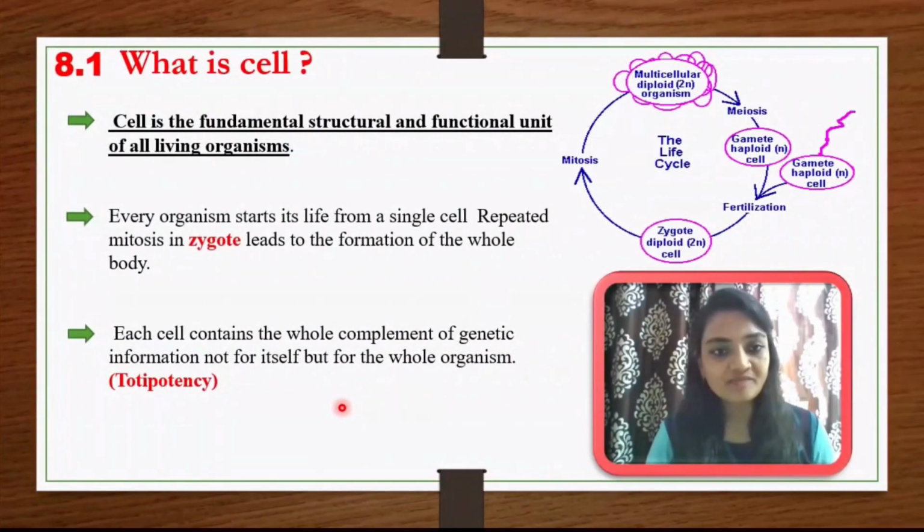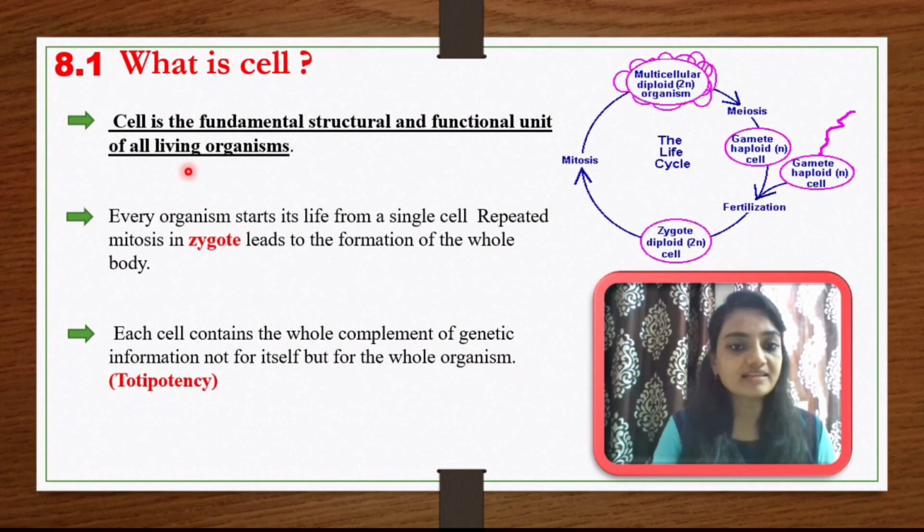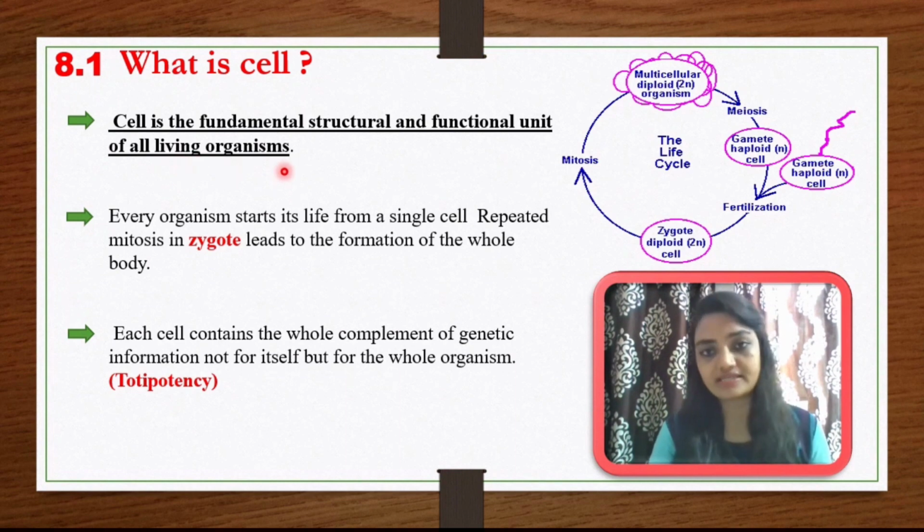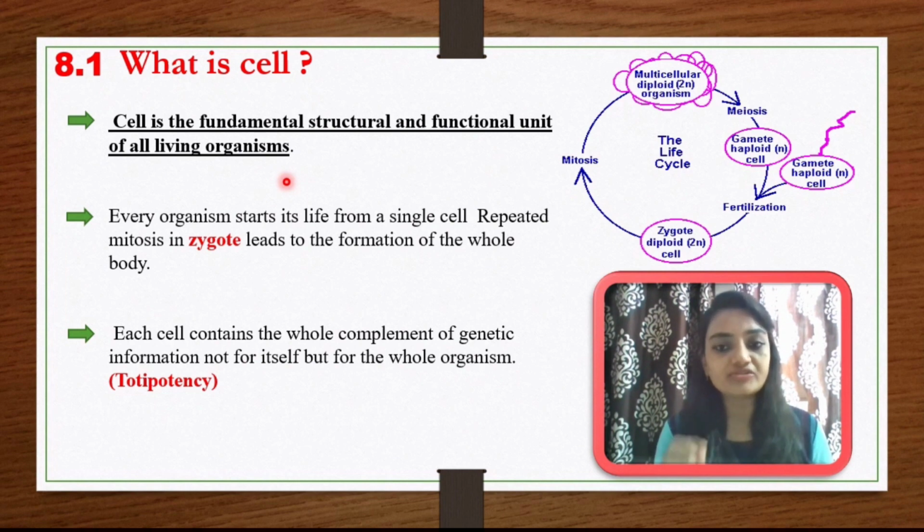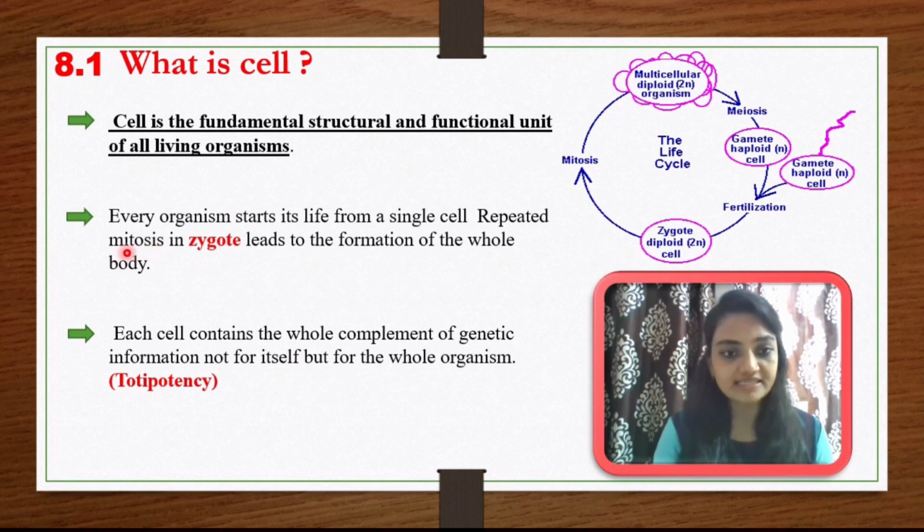Now let me understand what a cell is. A cell is the fundamental, structural and functional unit of any living organism. If you observe any living organism, the basic structural and functional unit is a cell. Any organism on the earth, whether unicellular or multicellular, starts its life from a single cell. Even multicellular organisms initiate their life from a single cell, and that is called a zygote. It then undergoes mitosis, a type of cell division process.